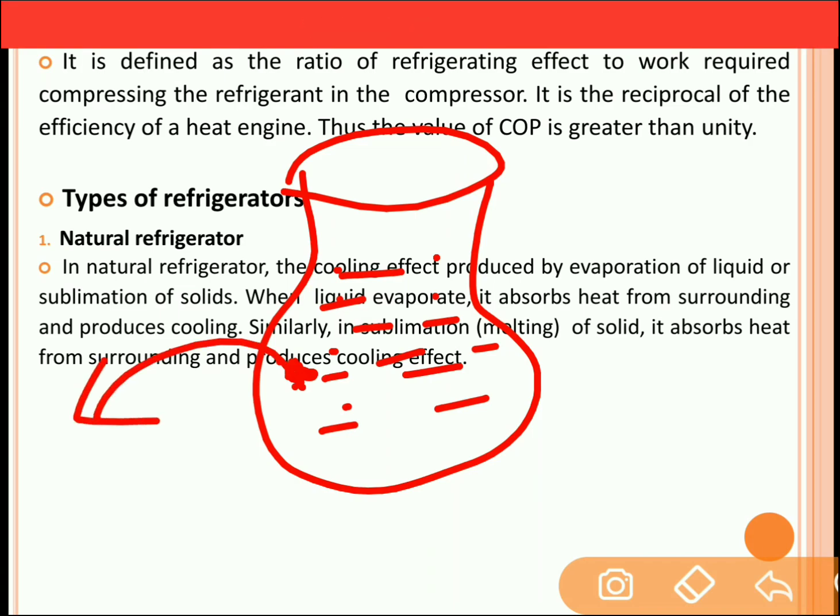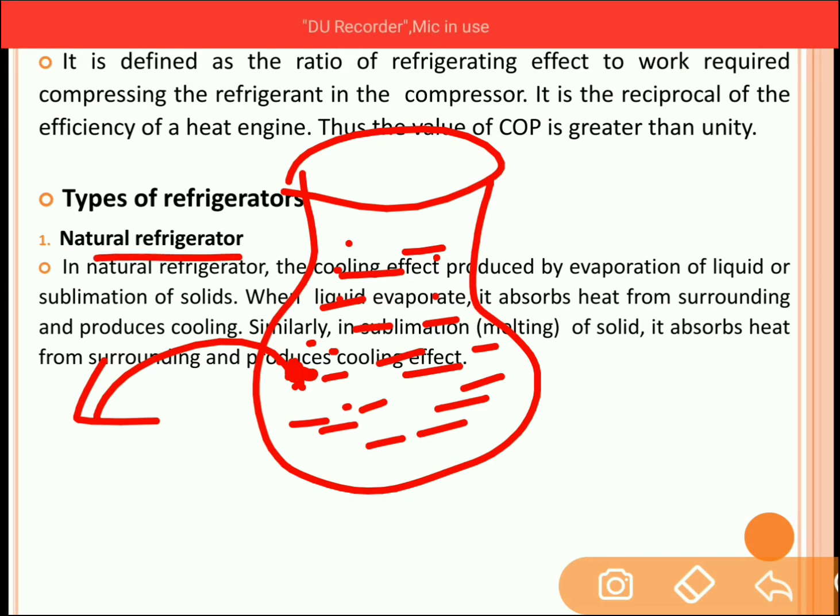So while it absorbs the heat from the water which is inside this earthen pot, its phase change takes place. It means what? The water particle which is between the pores of the sand particle absorbs the heat from the water which is inside this earthen pot, and because of this heat transfer, these water particles evaporate and vaporization of these water particles takes place.